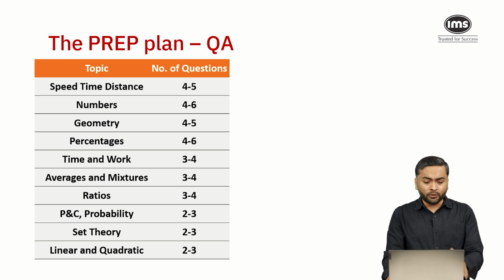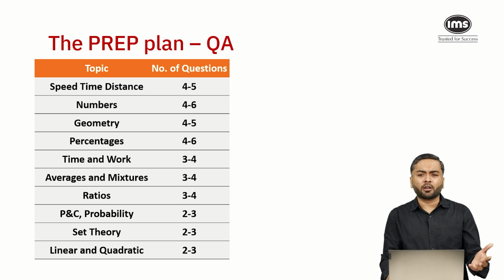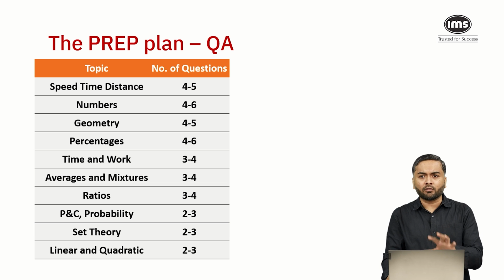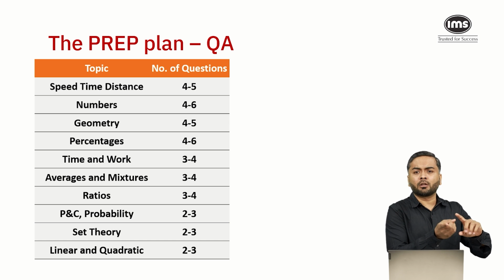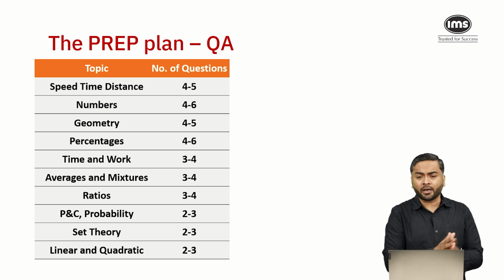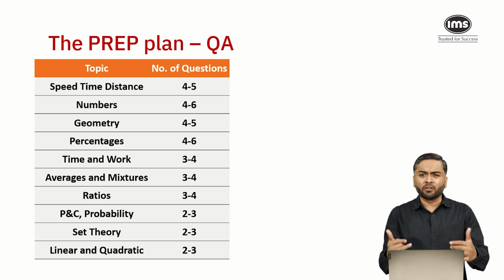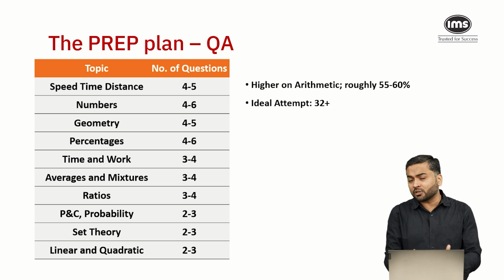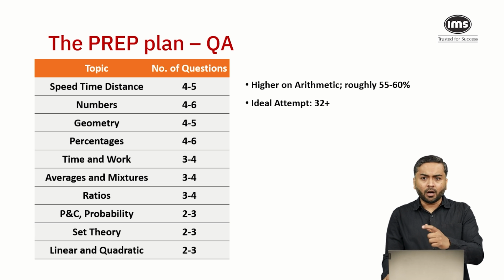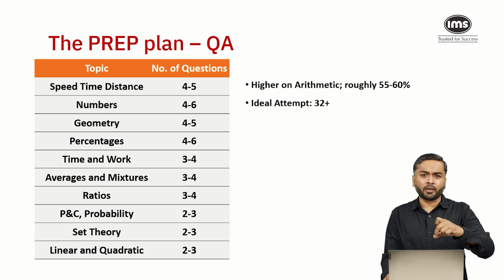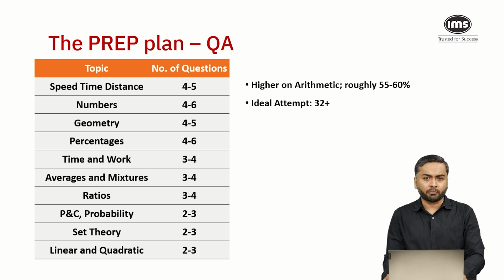As you can see here, it is high on arithmetic, roughly around 55 to 60% of the paper is on arithmetic. That is very different when we compare to the IPMAT Indore paper, right? And the paper is significantly easier, this section quant especially is on the very easier side, and we suggest that the ideal attempt should be 32 plus. That will help you to achieve that overall cutoff, overall attempt of 100 marks and a 300 plus, 310 score.